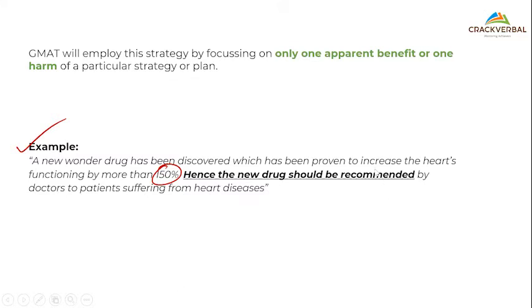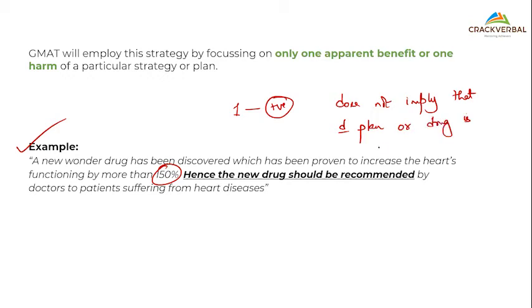It can have a lot of side effects also, right? So just because I have one positive does not imply that the drug is always beneficial, right?